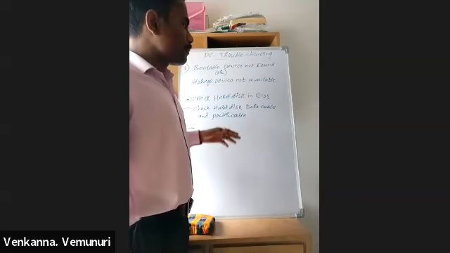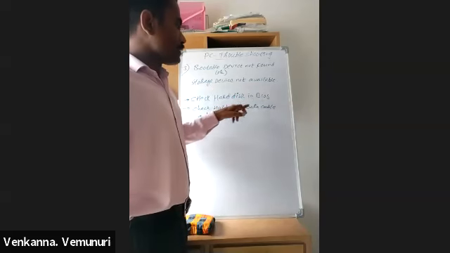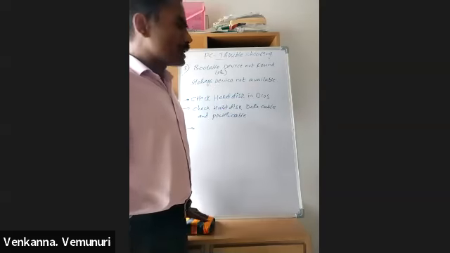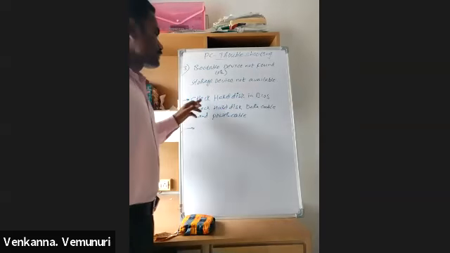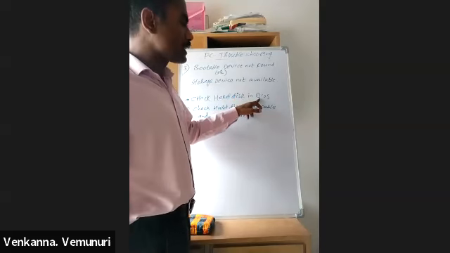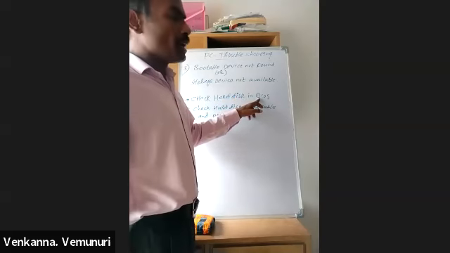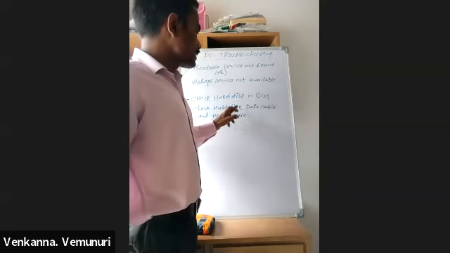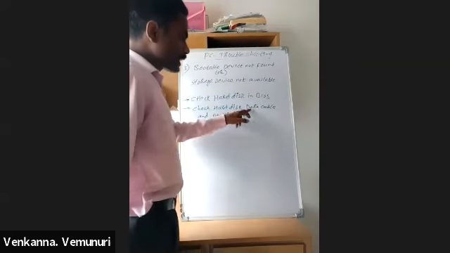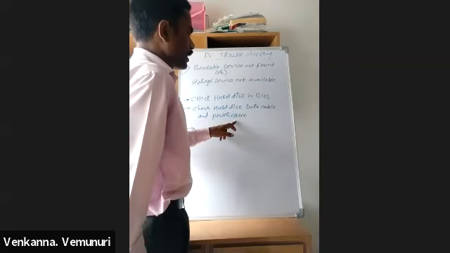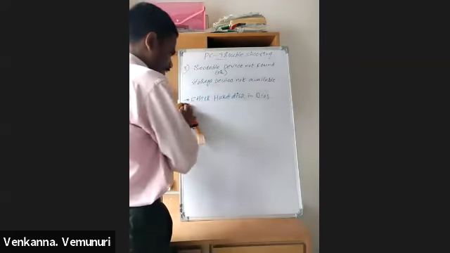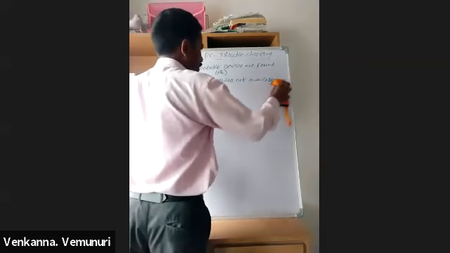Checking BIOS is very easy, whereas for checking data cable and power cable we must open that CPU cabinet. So for checking purpose, first you confirm whether this hard disk is detecting or not in BIOS. If it is not detecting in BIOS, that time we suspect the hard disk. Before replacing the hard disk, you check the hard disk data cable and power cable. If the data cable and power cable are also in good condition and the hard disk is still not detecting in BIOS, it means the problem is in the hard disk. You replace that hard disk.